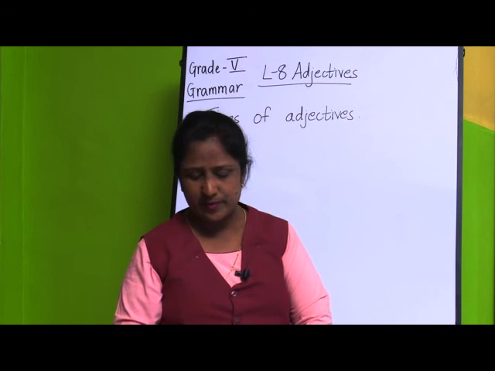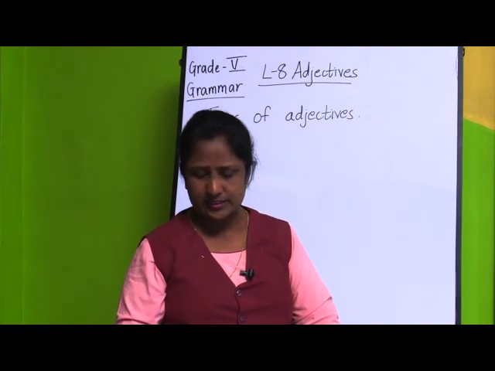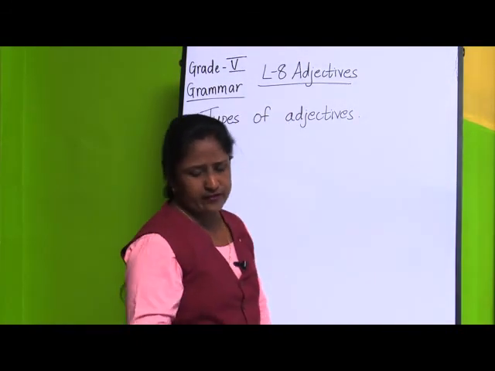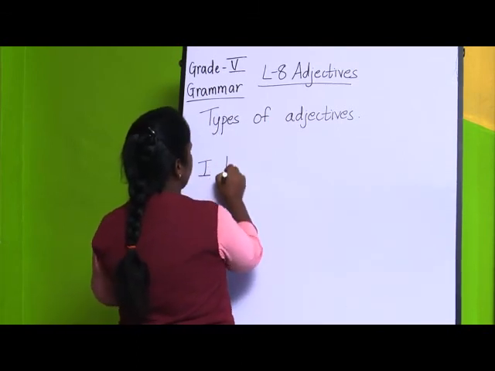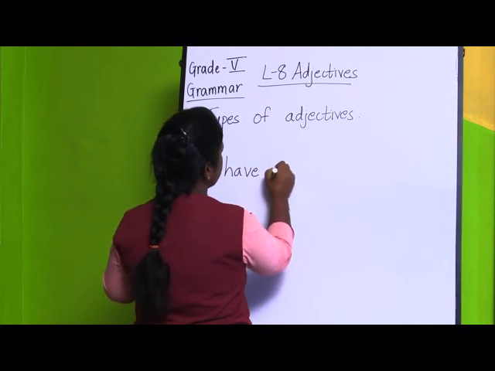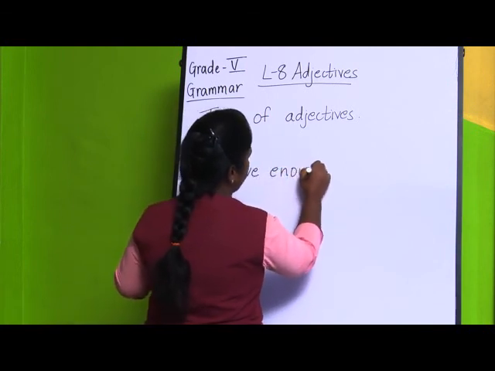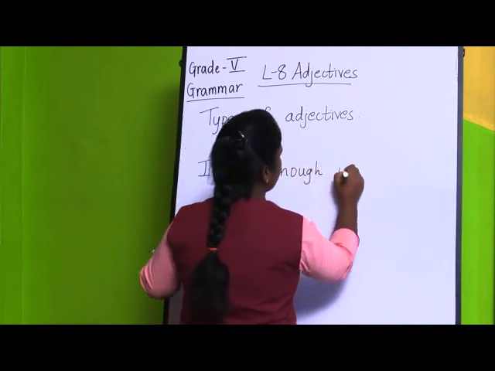Some adjectives may be both adjectives of quantity and adjectives of number. Now, let us see an example: I have enough work for the day.